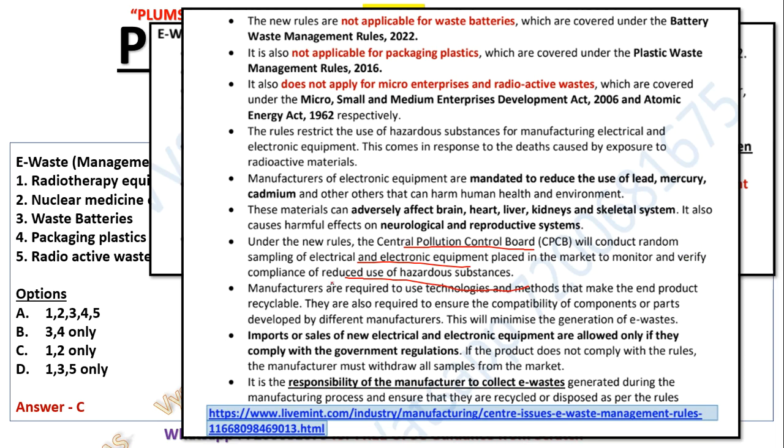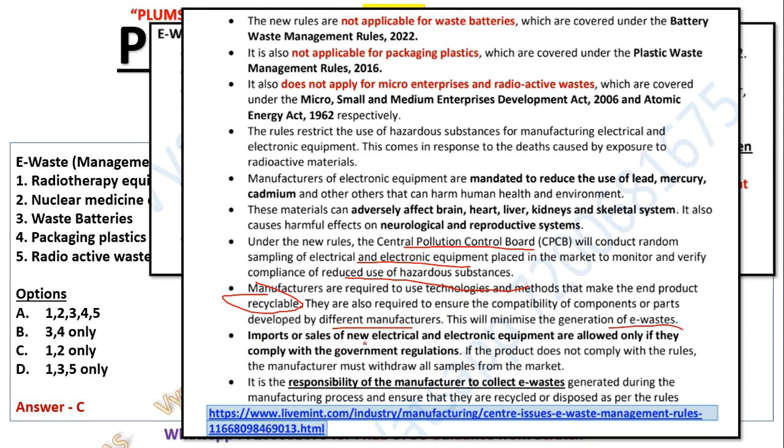Now, manufacturers are required to use technologies and methods that make the end product recyclable. This also is one clause. They are also required to ensure the compatibility of components or parts developed by different manufacturers. Meaning many people will be giving a lot of components together and then it will be assembled. So every part should be correct, and this will minimize the generation of e-waste.